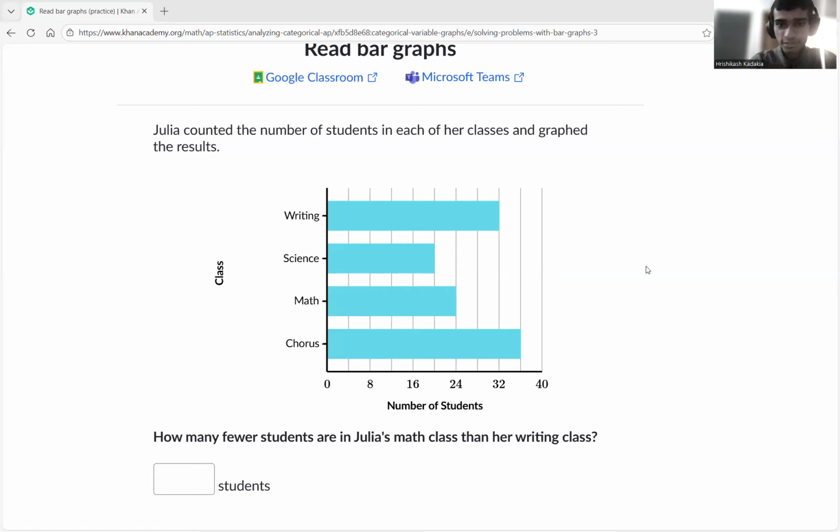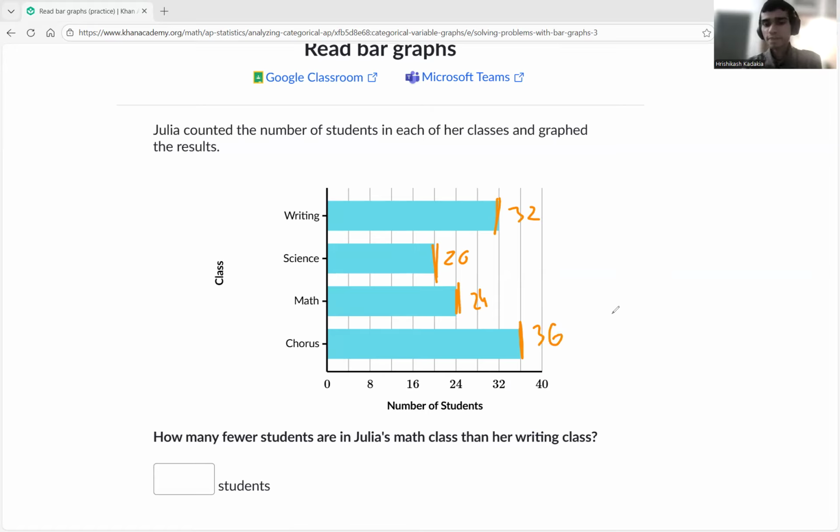So running is how much? Running is 32. Science, 16 and 24. Well, that's between 16 and 24. What number comes exactly between? That's 20. Yep. What number is this? 24. Okay. What number is this? This was about 32, and if we see, that's 36, right? Yeah, 36.